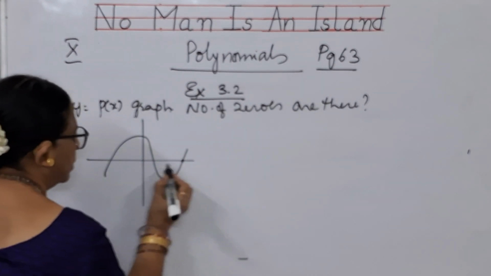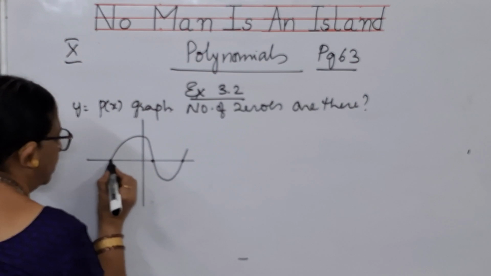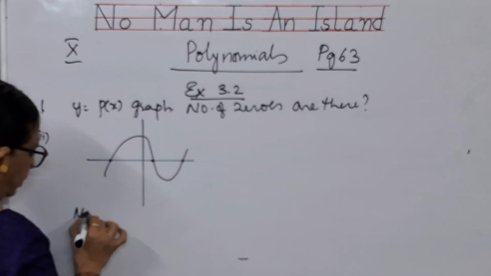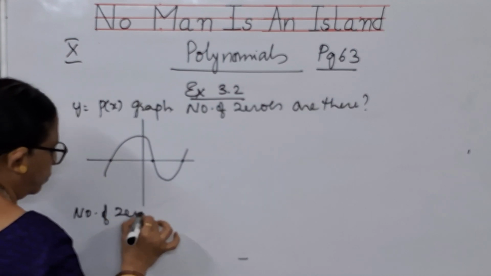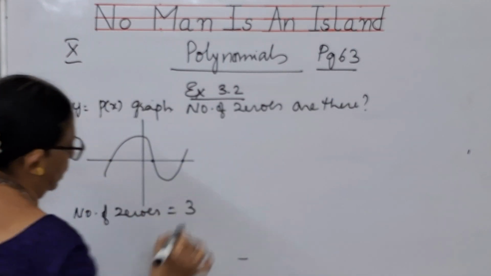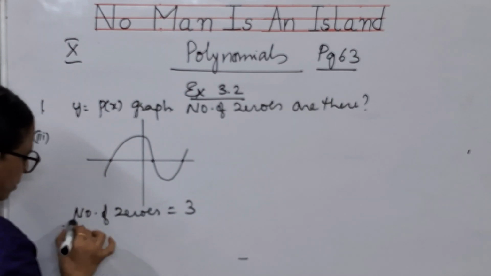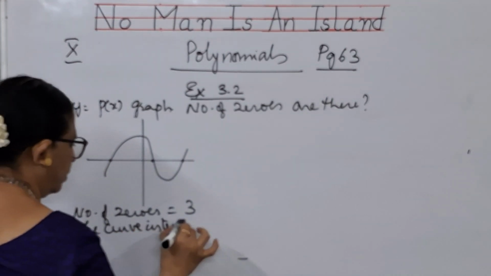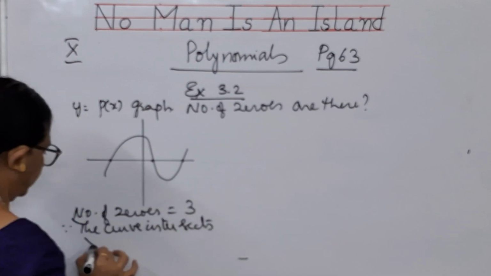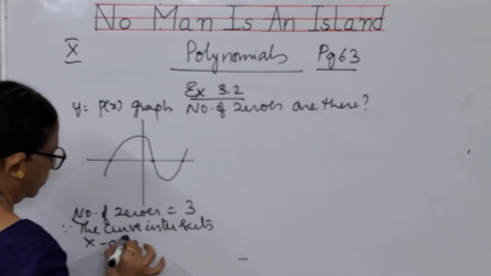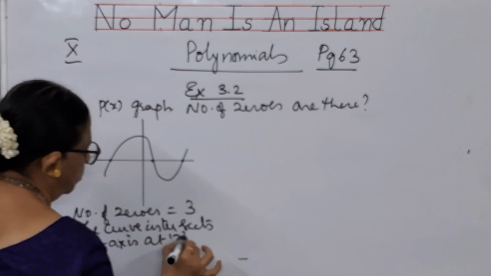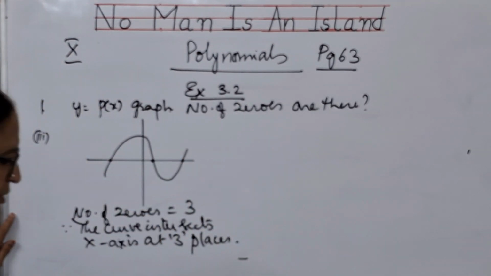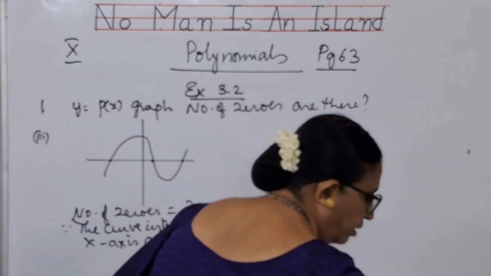This curve is intersecting the x-axis at 3 different points. So how many zeros are there? The number of zeros is 3. Why? Because the curve intersects the x-axis at 3 places. This is the reason why you are saying that it has got 3 zeros.